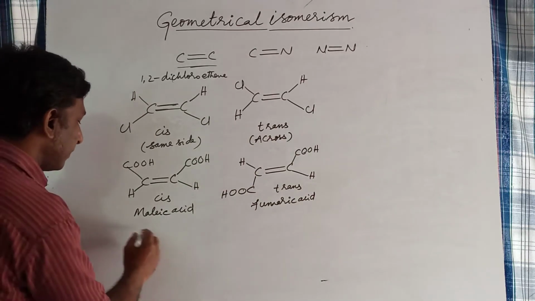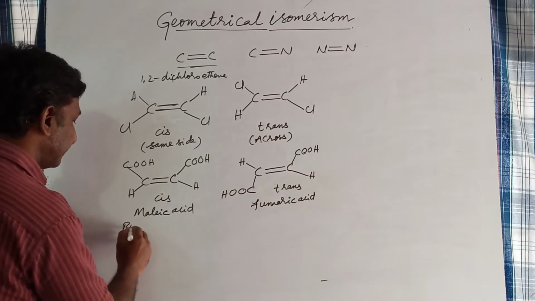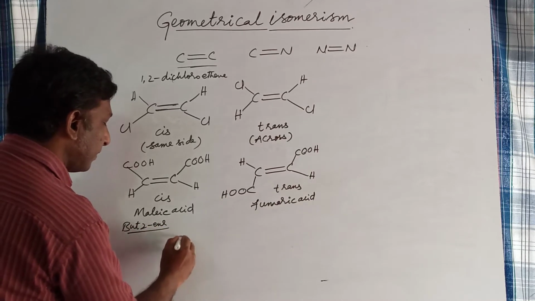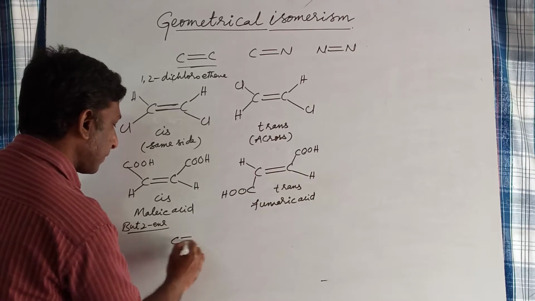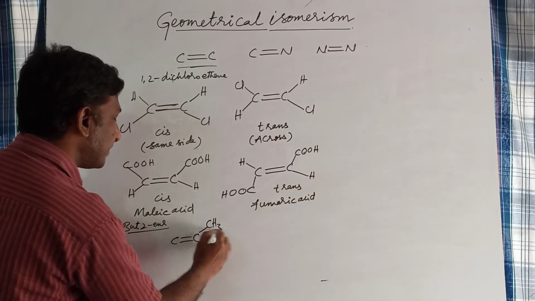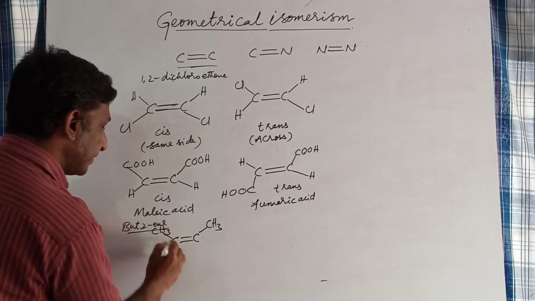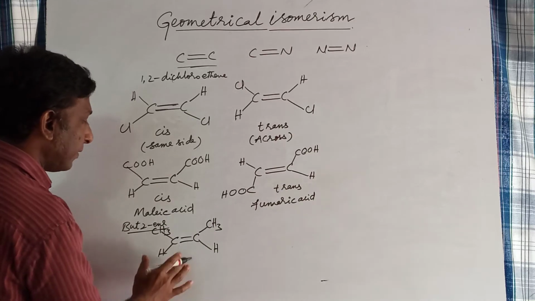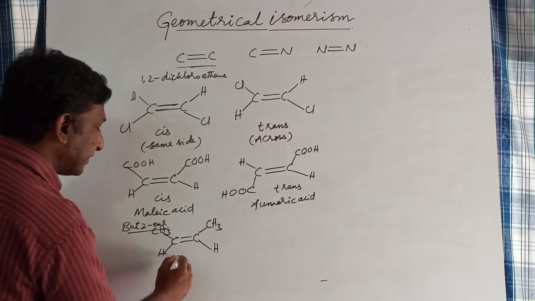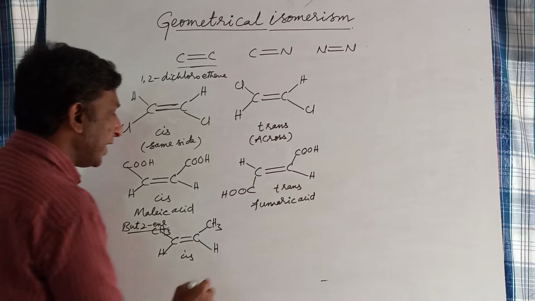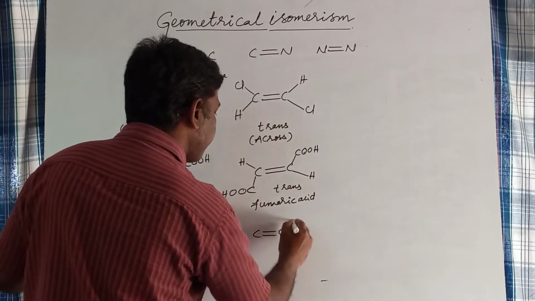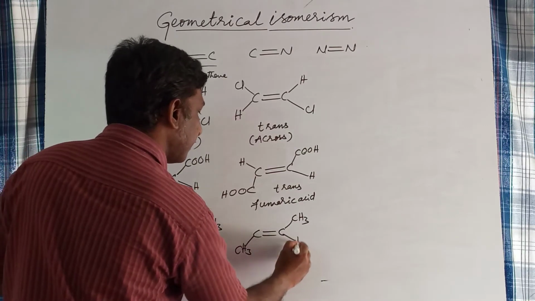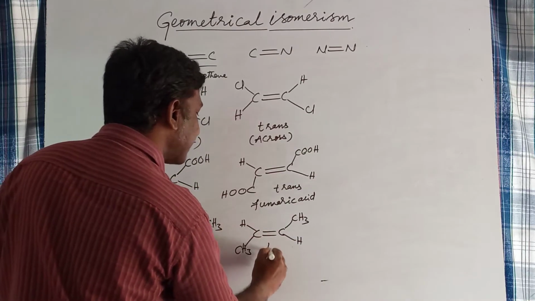And another one, butene. Here, butene also exhibits geometrical isomerism. When the two methyl groups are on the same side and the hydrogen atoms are on the same side, this is cis-2-butene. If they are on opposite sides, this is trans-2-butene.